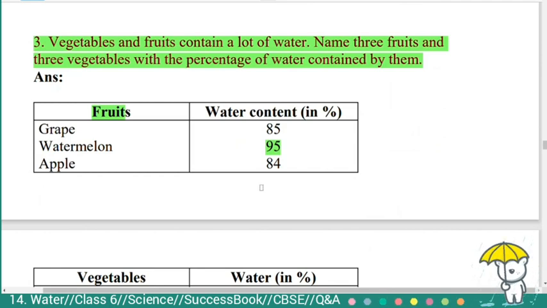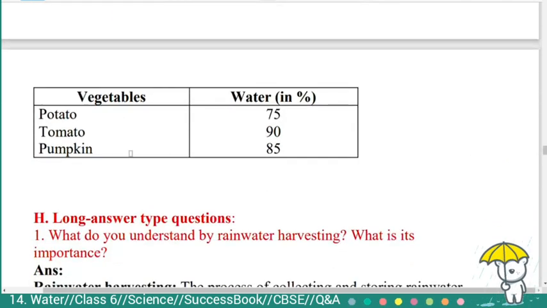Among vegetables like potato, tomato and pumpkin, tomato contains the most water: tomato 90%, pumpkin 85%, potato 75%.